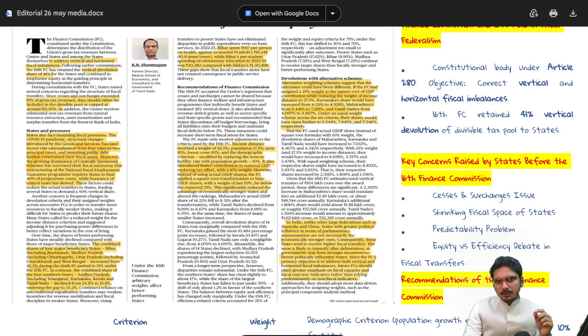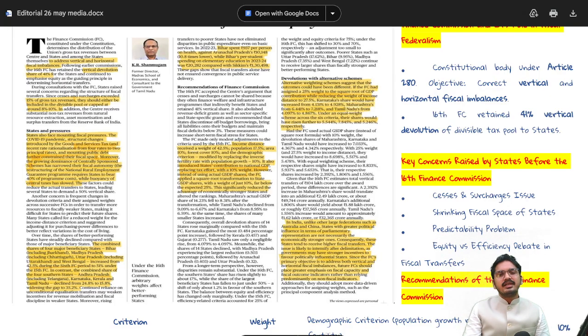Now this has shot up to 15% of the total finances. States are complaining that either cess and surcharge should be included in the divisible pool, or it should be restricted to 8% only. This was the first issue.